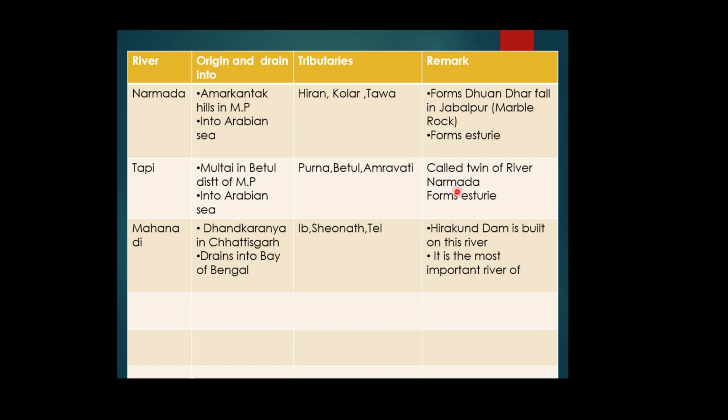These are forming estuaries. The Narmada and Tapi rivers are forming estuaries before they drain into the Arabian Sea. And the drainage basins of the peninsular rivers are small in size if you compare them with their Himalayan counterparts.